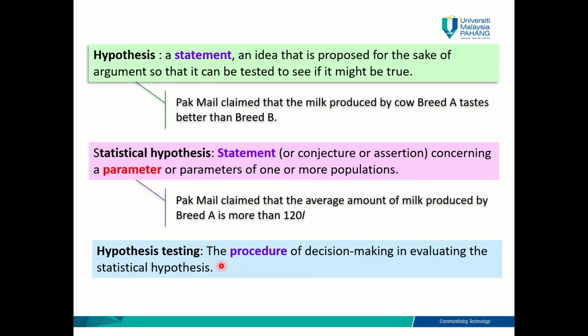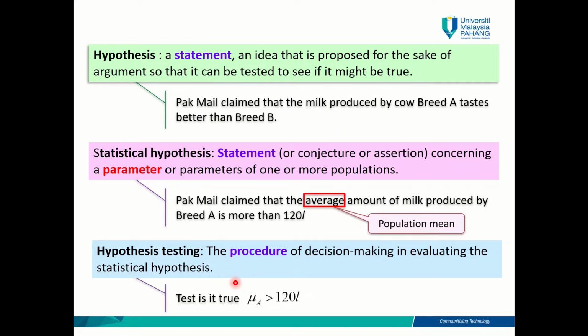So what is hypothesis testing, class? It is the procedure of decision making in evaluating the statistical hypothesis. I'm going to explain the steps to conduct a hypothesis testing, which is a procedure to evaluate your statistical hypothesis.